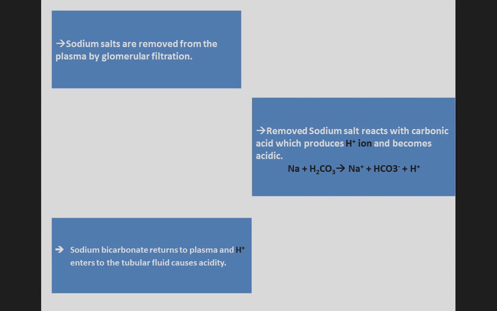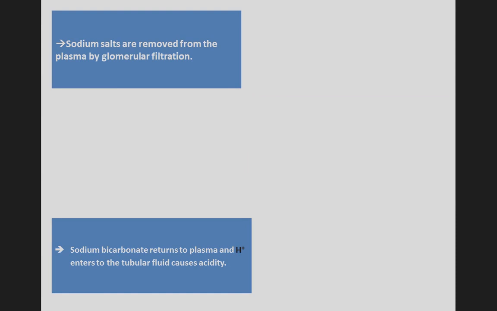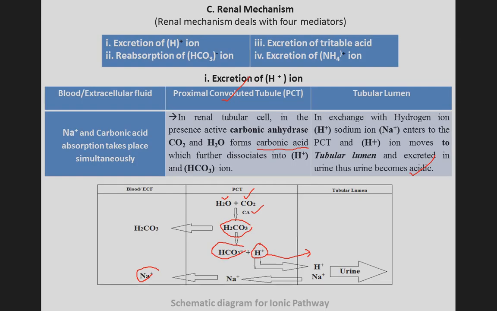Next, the removed sodium salts react with carbonic acid, which produces hydrogen ion and becomes acidic. Na plus H2CO3 gives Na plus HCO3 minus plus H plus. Next, sodium bicarbonate returns to plasma and H plus enters the tubular fluid, causing acidity. These three terms you can see here in this slide.